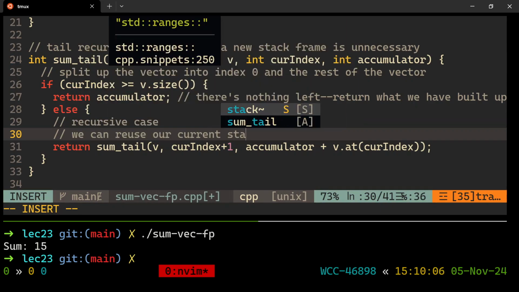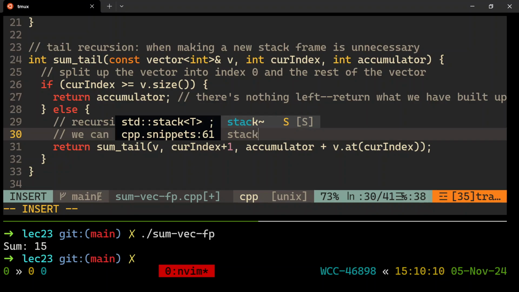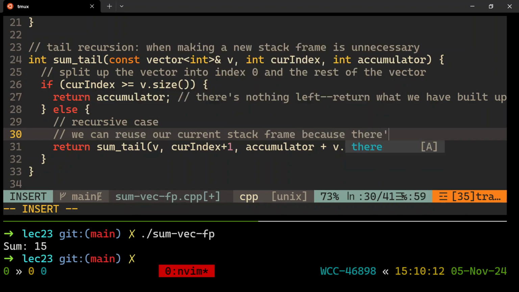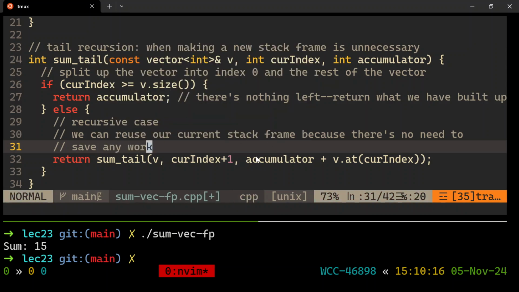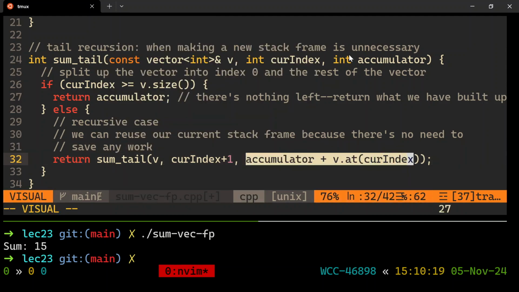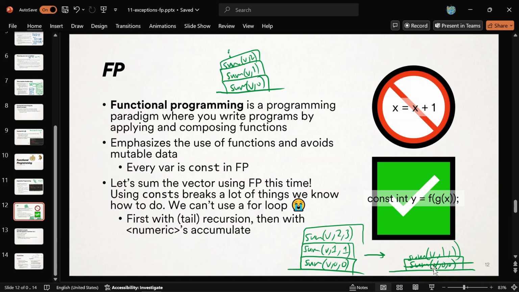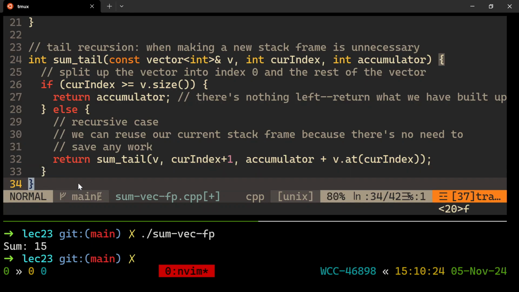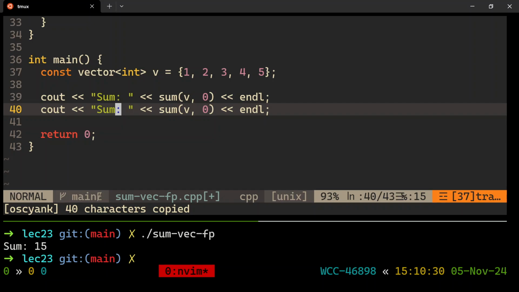our current stack frame because there's no extra work to be done after that returns. That's the answer, because there's no need to save any work. All the work is being saved in this accumulator variable, that's the secret. So secretly it's going to do mutation, but we don't think of it that way. So that is a tail recursive sum function, and it will not blow up the stack if you compile with the right flags, at least.